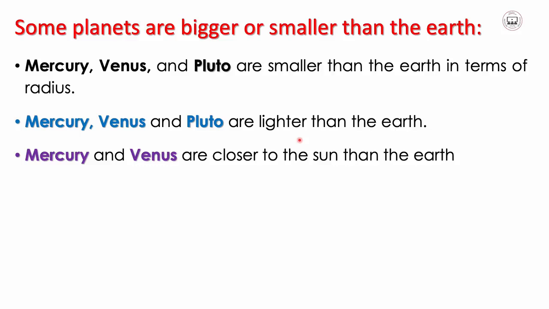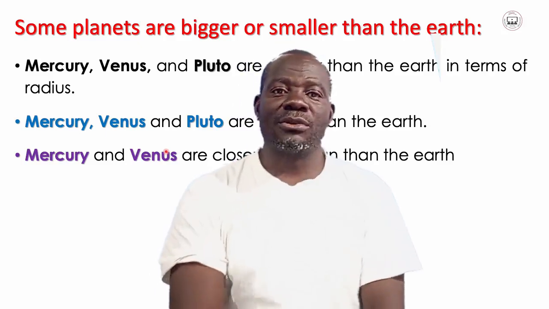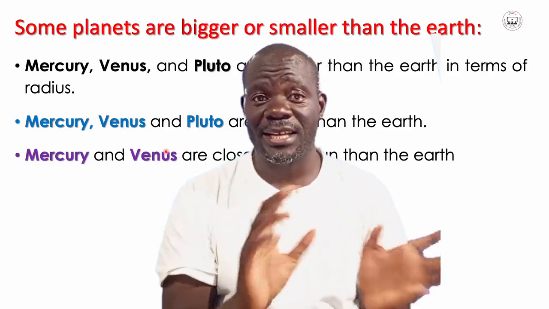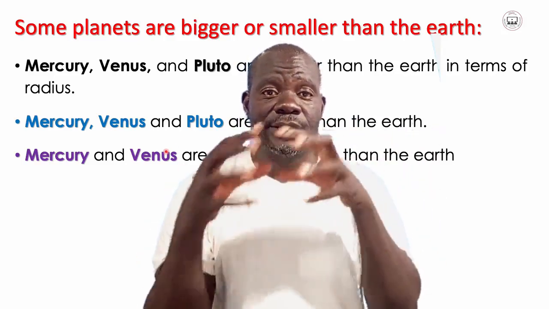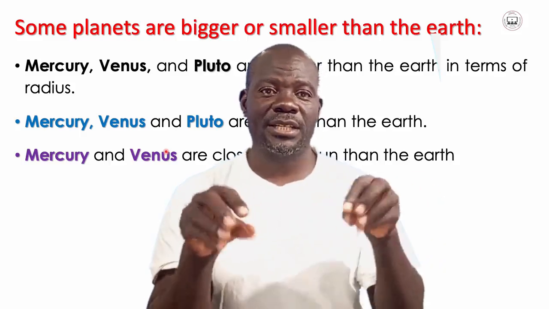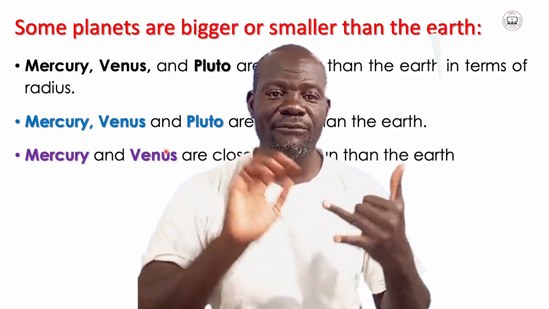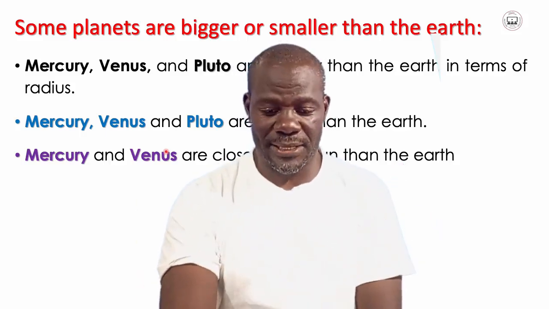And also Mercury and Venus are closer to the sun than the Earth. You can see there are planets which, as we have said, are positioned at different distances from the sun. So here we are saying that Mercury and Venus are closer to the sun.